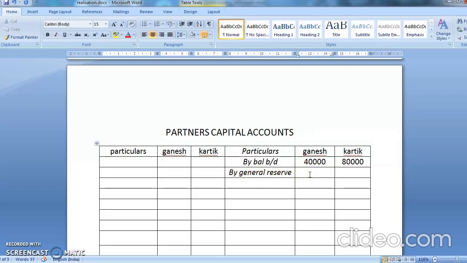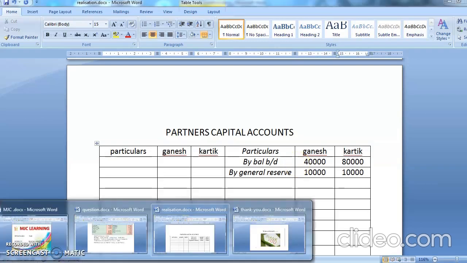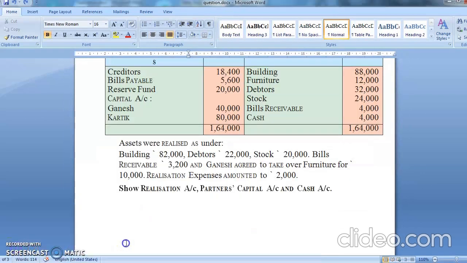See, it is 20,000. 20,000 को equally divide करेंगे तो कितना आएगा? 10,000 and 10,000. Okay, so by this we have completed the posting of your balance sheet.